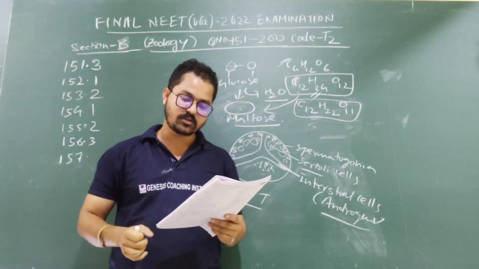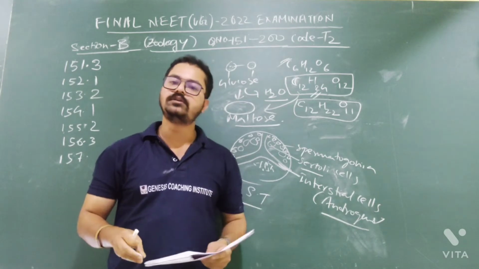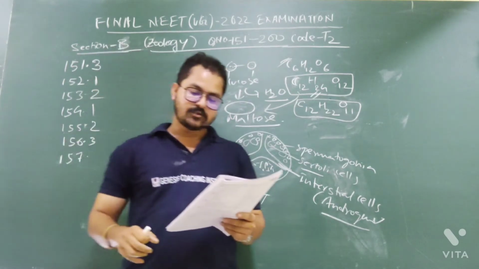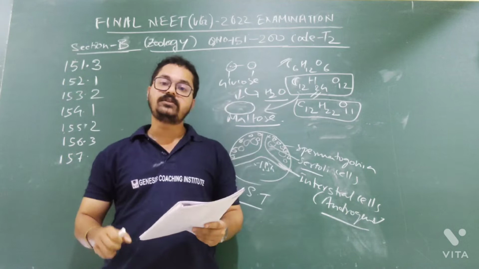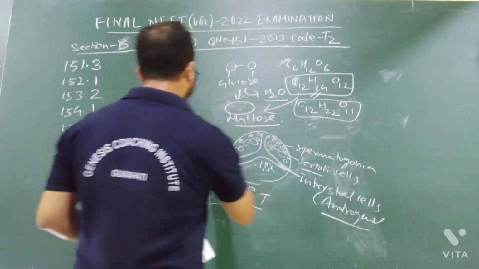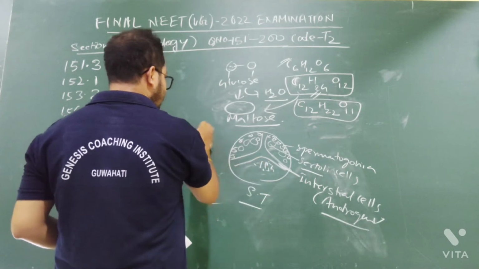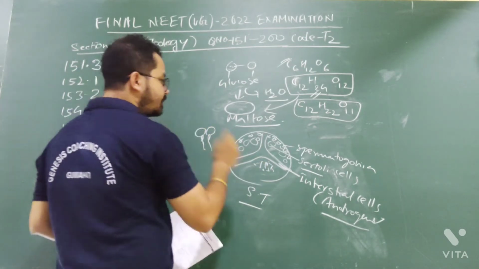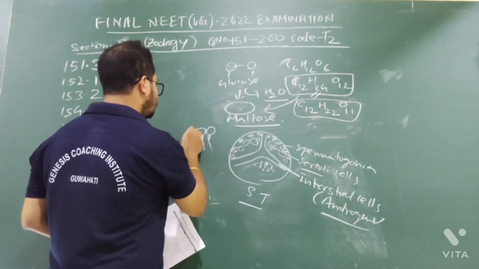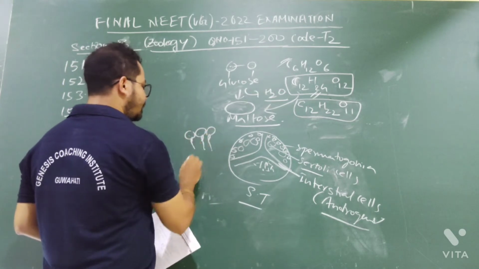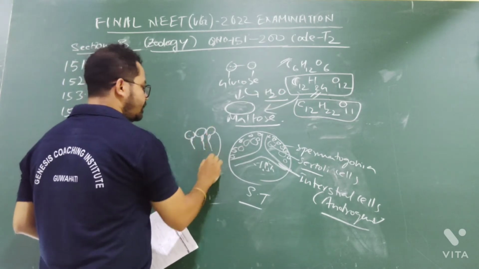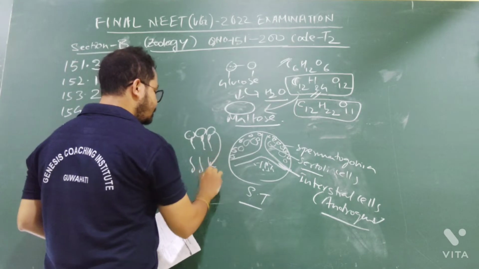And spermiogenesis: is it the process of formation of sperms from spermatogonia? No, it is not spermiogenesis. Spermiogenesis is when the spermatids, after their formation here, go to the Sertoli cells for nutrition. After getting nutrition, they come out from the Sertoli cells as mature and functional sperm.